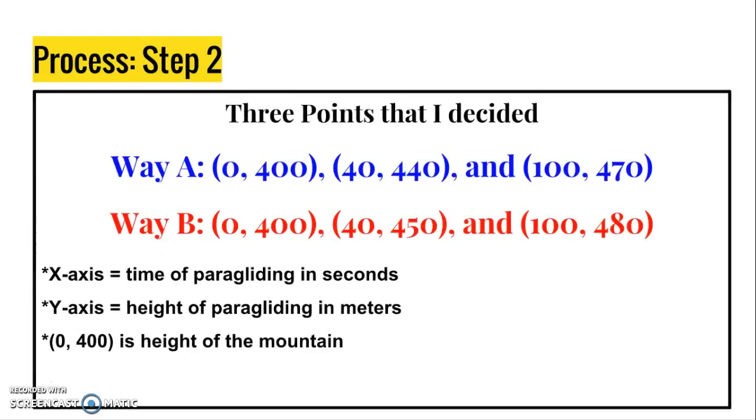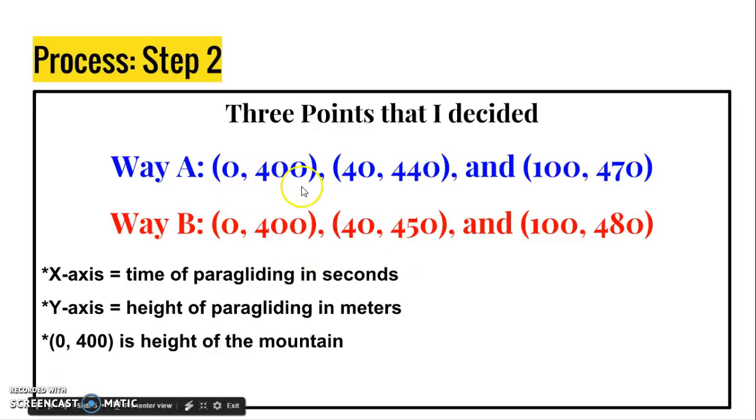After this decision, I have to choose three initial points that I will reach in the air at the beginning of each planned race, imagining that I am paragliding on the graph paper. So I chose these 3 points for way A and these 3 points for way B. Here, the y-axis is the height in meters and the x-axis is the time in seconds. As you see, the y value of way B is greater than those of way A, while the x value is constant. So these points signify that way B will rise higher in the sky than way A within the same amount of time.